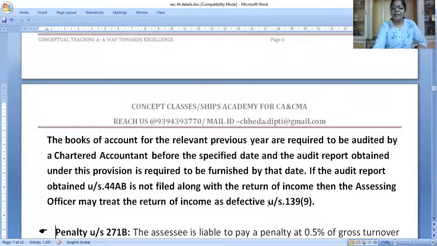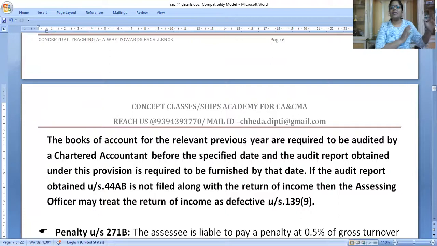And please remember the due date of filing the return in case of tax audit is 30th of September. Yeah, these dates and all have been extended to November. None of the provisions of COVID which have come after March are applicable for November exam. No, nothing. What you have studied with us is only applicable, previous year 19 and 20. So normal due date for tax audit is 30th of September.